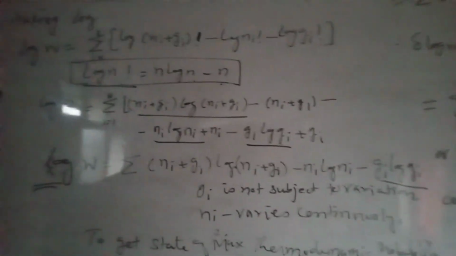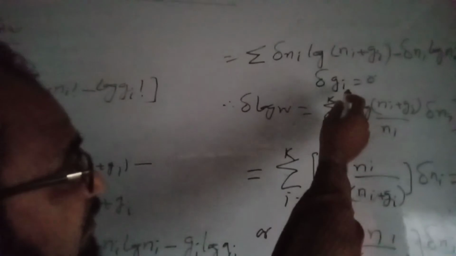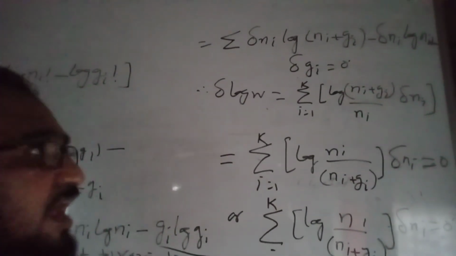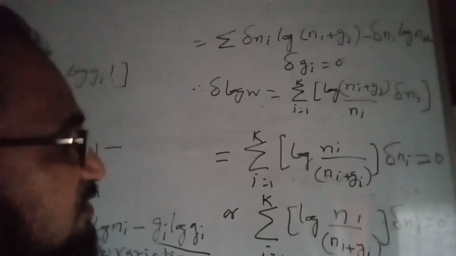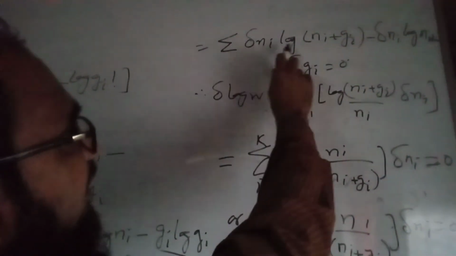Now as the delta of log W is 0, I will equate this equation to 0, and delta Gi is also 0 because Gi is constant. So we can say delta Ni log of Ni plus Gi minus delta Ni log of Ni.